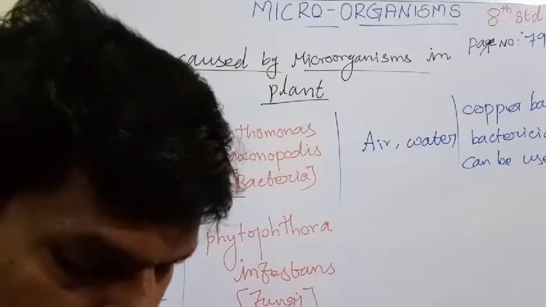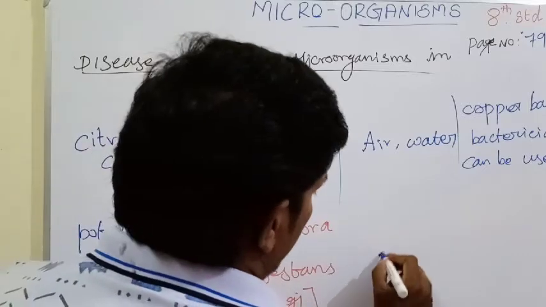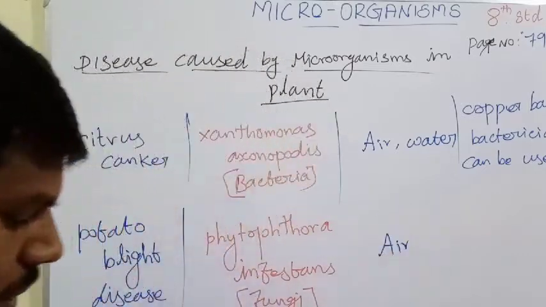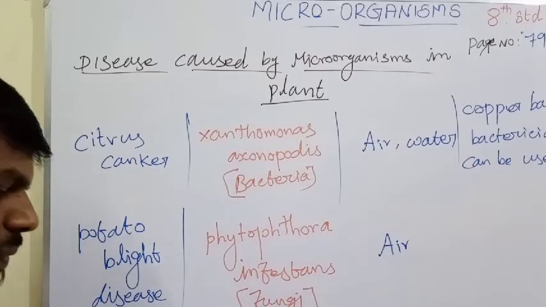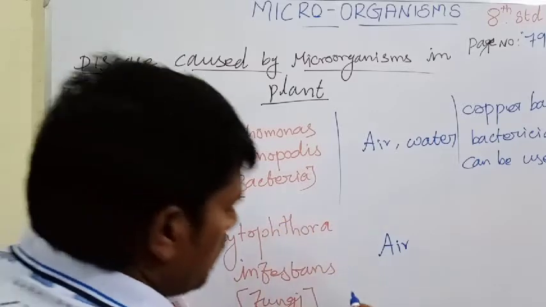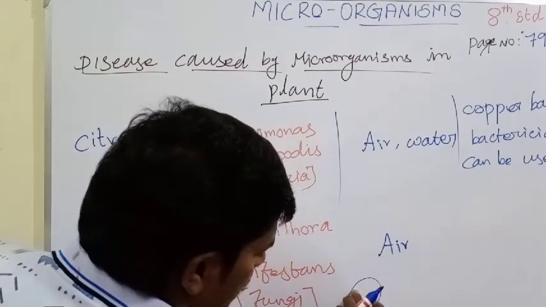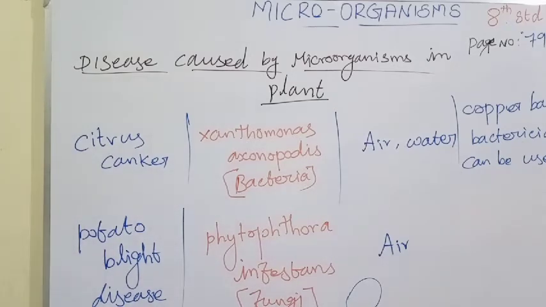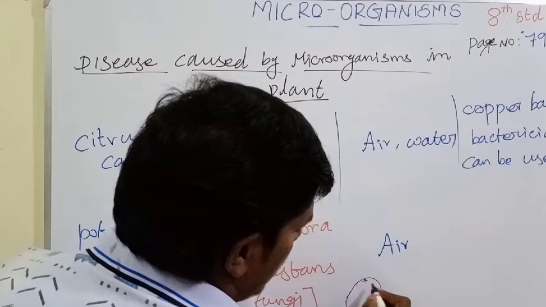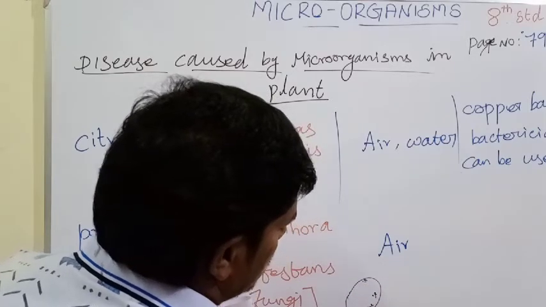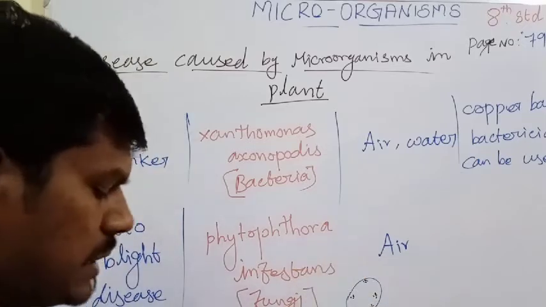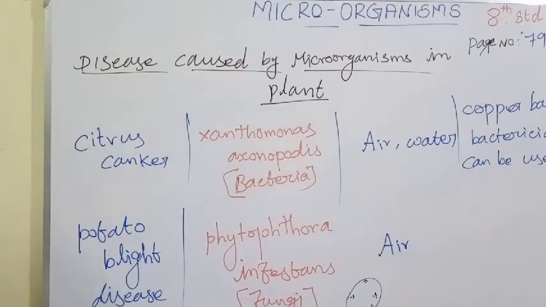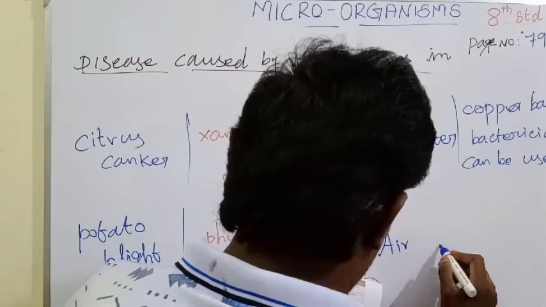The mode of transmission is air. And then symptoms: brown lesions on the surface of the tuber. That means on the surface of the potato you see some patches present, in brown or black color, like spoiled places. Prevention and treatment: fungicides are used.